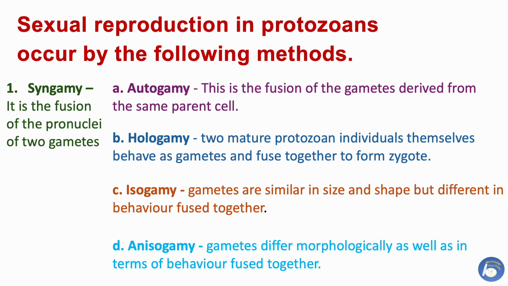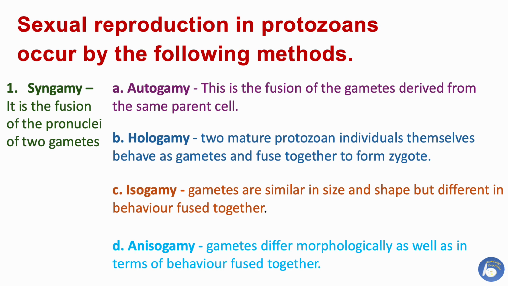The first method is syngamy. It is the fusion of pronuclei of two gametes. It is further divided into autogamy, hologamy, isogamy, and anisogamy. Autogamy: this is the fusion of gametes derived from the same parent cell.